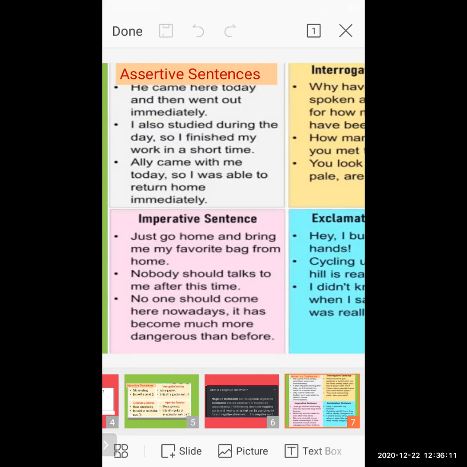Again the same thing: the sentence gives information. In this sentence you are not able to find negative words, no one is commanding or ordering someone, or asking a question to someone. So this type of sentence comes under the assertive sentence.